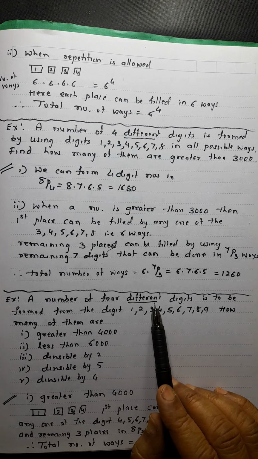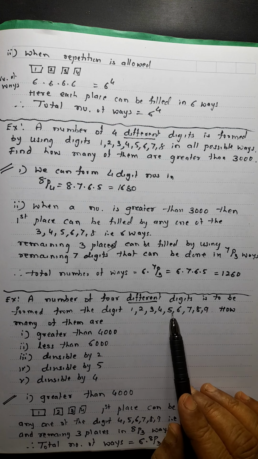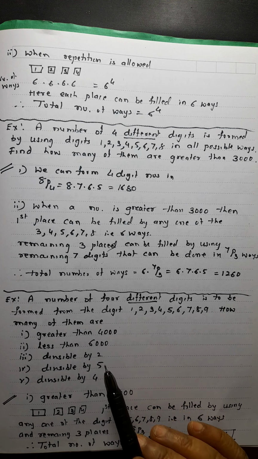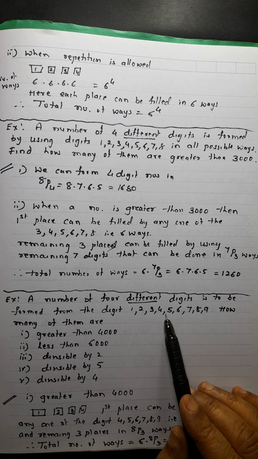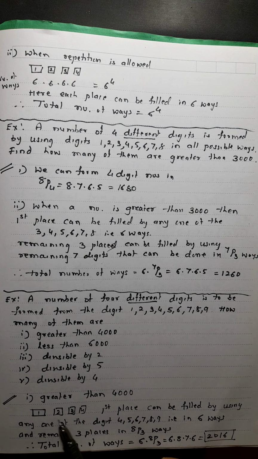Next one. A number of 4 different digit numbers is to be formed by using digits 1, 2, 3, 4, 5, 6, 7, 8, 9. How many of them are greater than 4000? Greater than 4000 means the first place I can write this or this or this or this or this. So first place can be filled by using any one of 4, 5, 6, 7, 8, 9. That is 6 ways. And remaining 3 places, there are totally 9, 1 has gone here. It will be 8p3 ways.